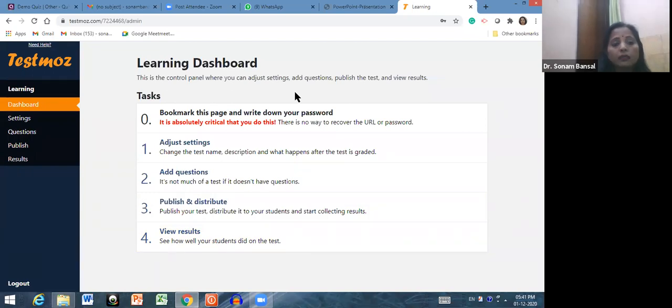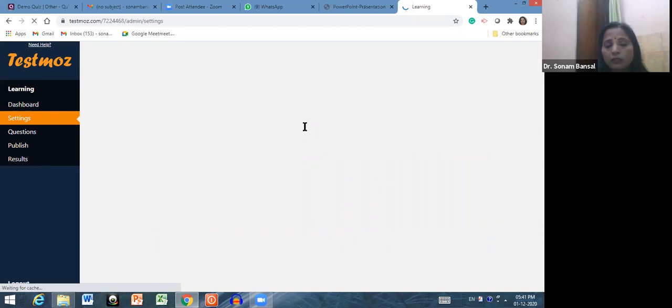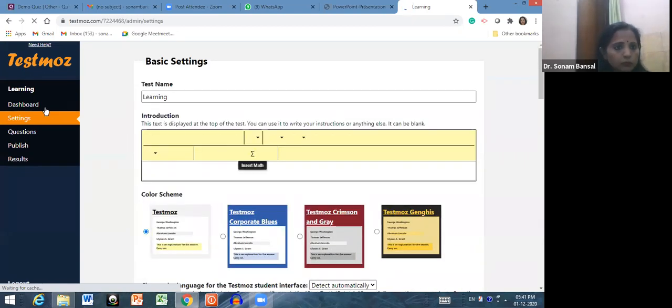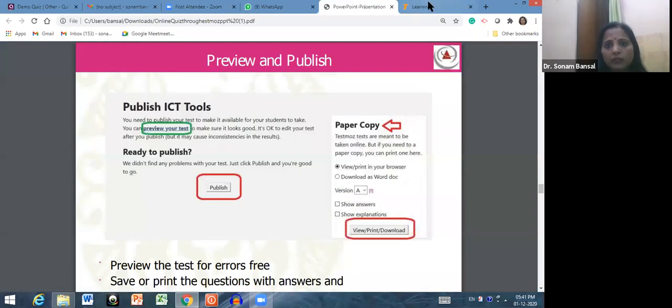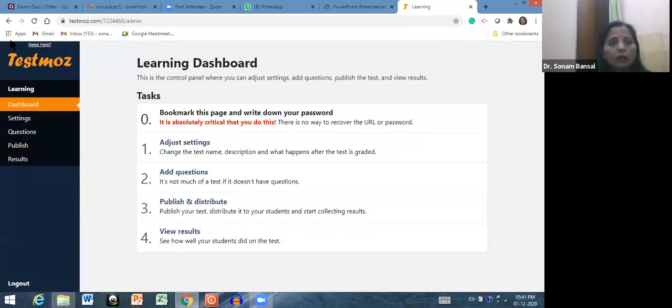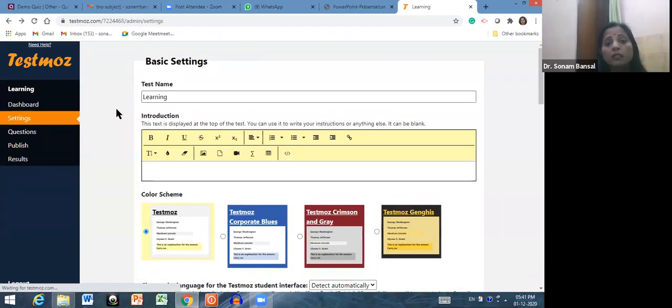I just want to show you actually the test that I have already made, but I think it will show me the password is wrong. So let me try once again. If it is opening, then I will show you how you can create a test without even signing in to Testmoz.